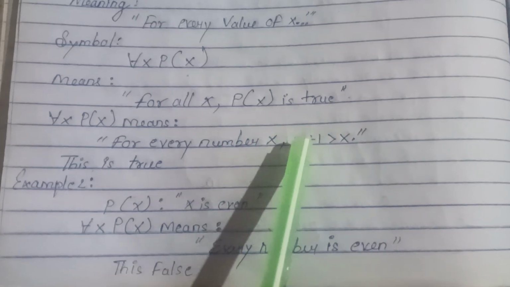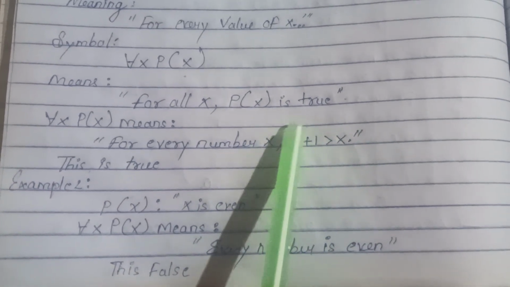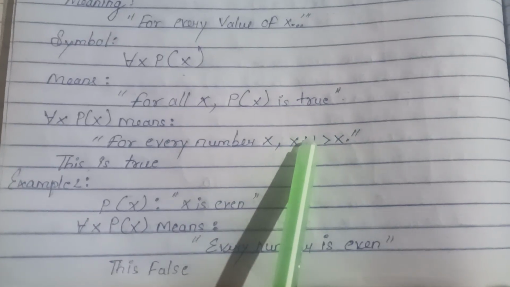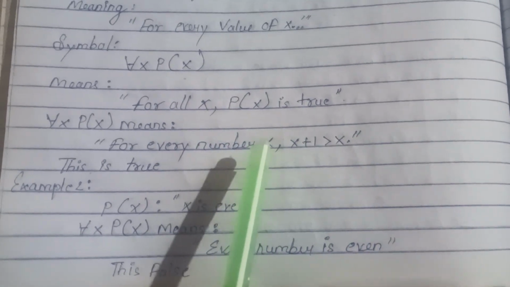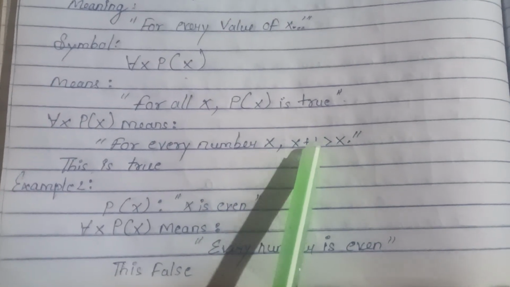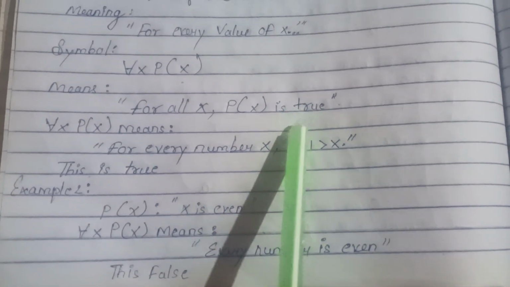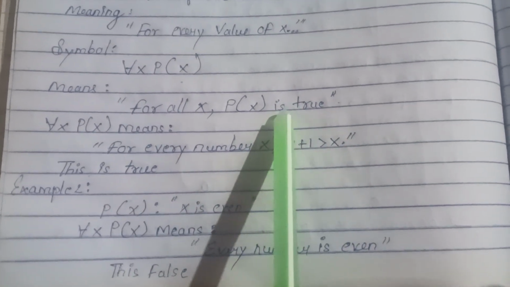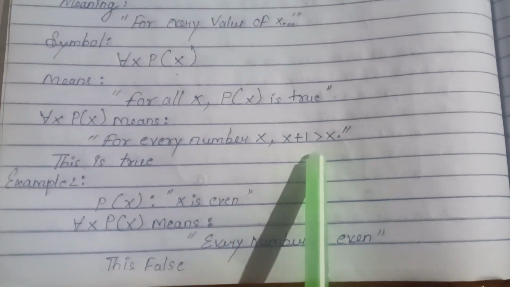This is true, right? Whatever x is, x plus 1 will be greater than x. Just like 1, 2, 3. What is 2? 2 is basically 1 plus 1. What about 3? It's 2 plus 1.